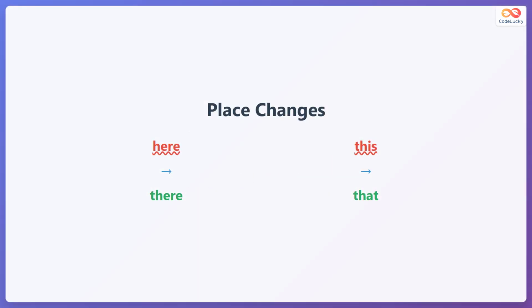In reported speech, here always changes to there because the listener is no longer at the original location. Similarly, this changes to that because the object is now farther from the listener. These are the two main place word transformations beginners need to remember.